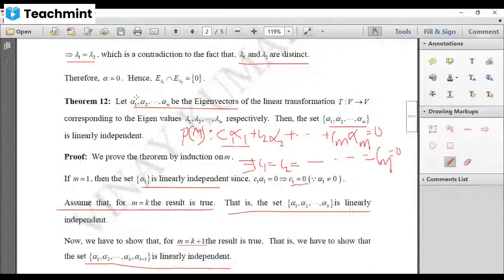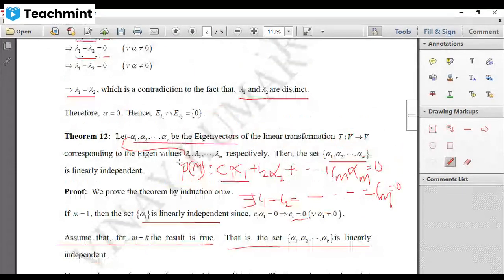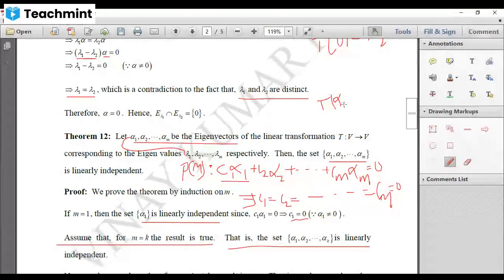Now, let us come for this. What is your alpha 1? Your alpha 1 is the eigenvector corresponding to lambda 1. So, when will you say some vector is the eigenvector corresponding to some eigenvalue? If it satisfies T of alpha 1 is equal to lambda 1 into alpha 1.